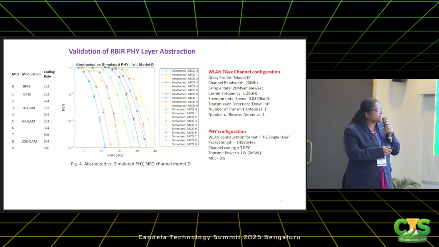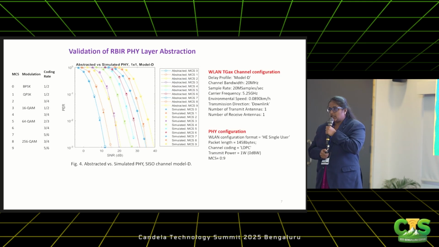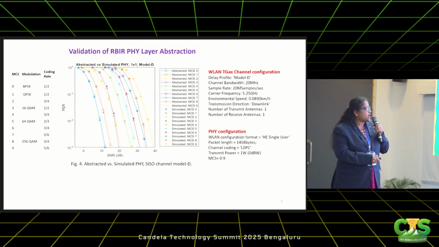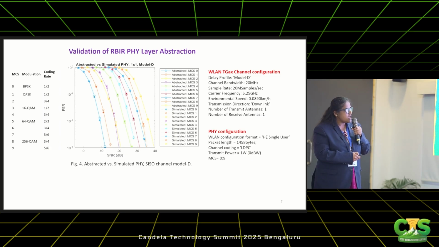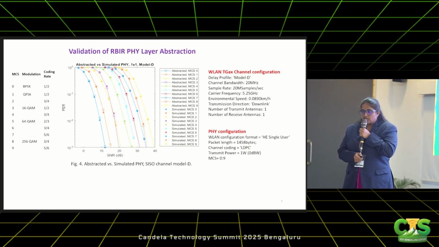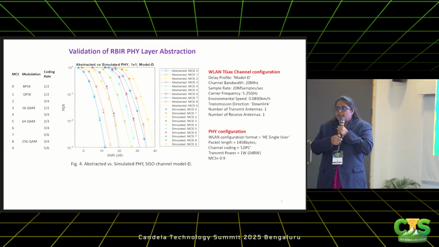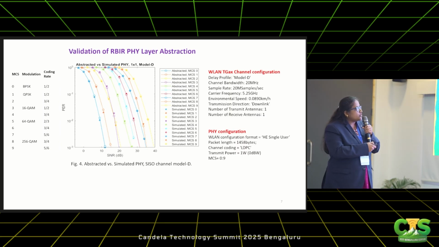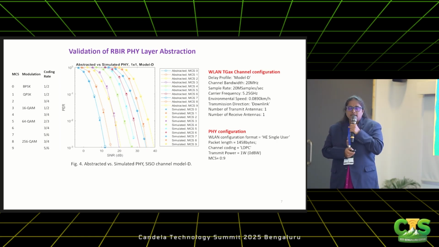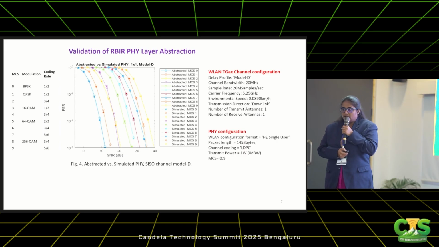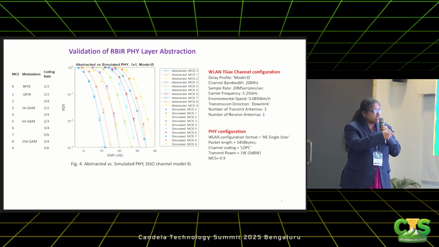And we have validated the RBIR PHY-layer abstraction using the standard compliant WLAN toolbox. Here, at every SNR point, the x-axis represents the SNR in decibels and the y-axis is the PER. At every SNR point, we have compared the PER obtained using actual link level simulation, and the simulation setup is written over there, with the PER estimates obtained using the RBIR PHY abstraction. And you see there is a perfect overall agreement with the actual link level simulation curves and the PER estimated using the PHY abstraction. So basically, this will be stored as a lookup table.